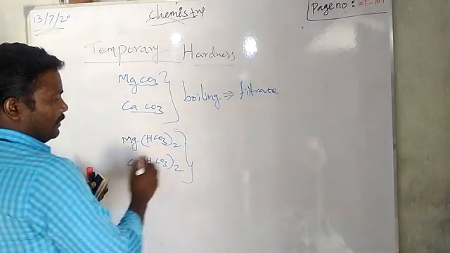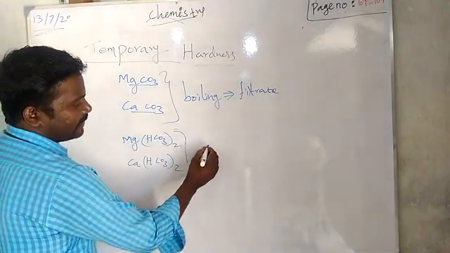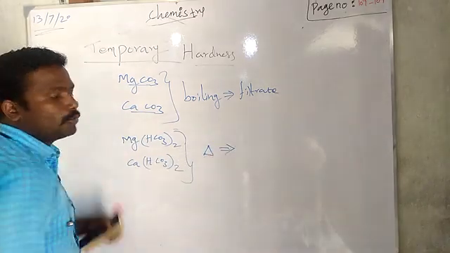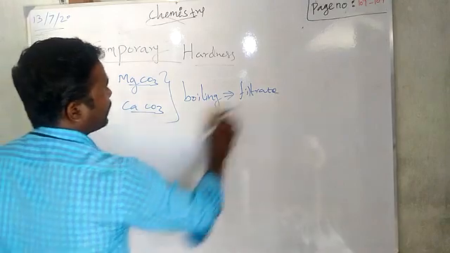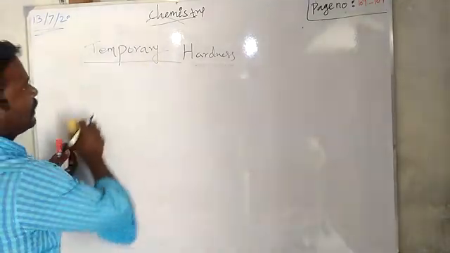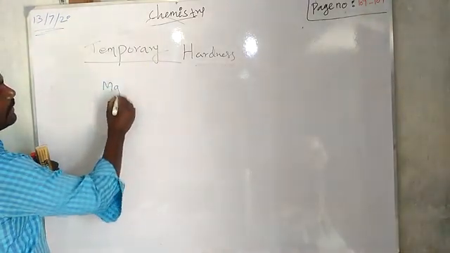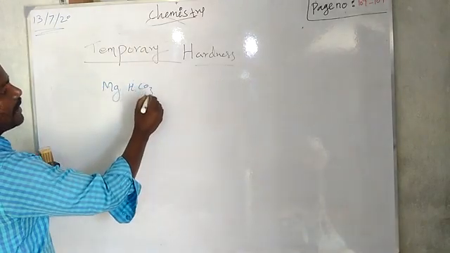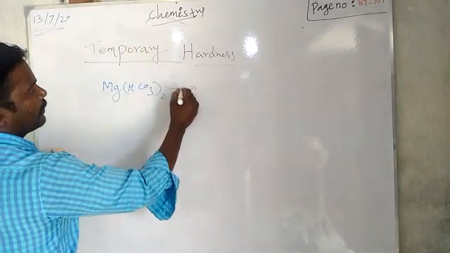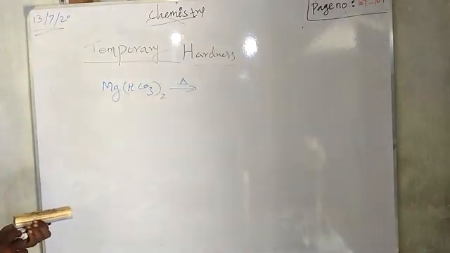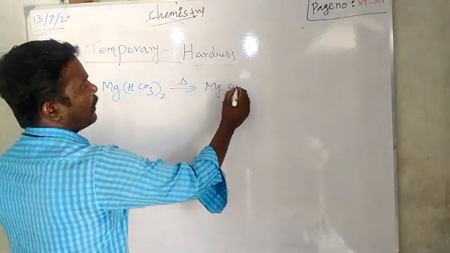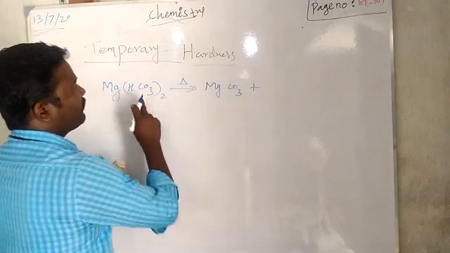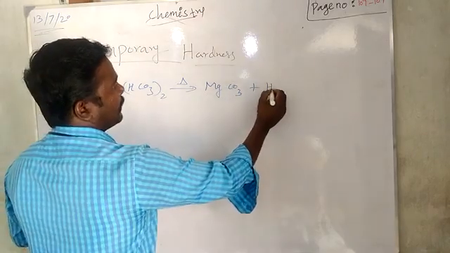Okay. Then we can heat these compounds, which means we can remove the carbonate ions. So we will see the chemical reaction. Magnesium bicarbonate, Mg(HCO3)2. If you heat it, what will happen? It will produce magnesium carbonate with water.